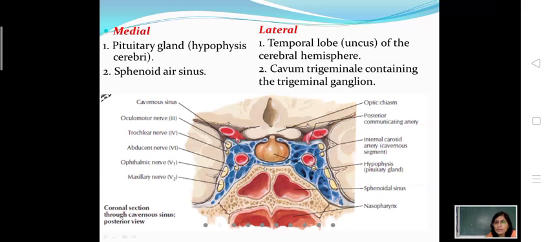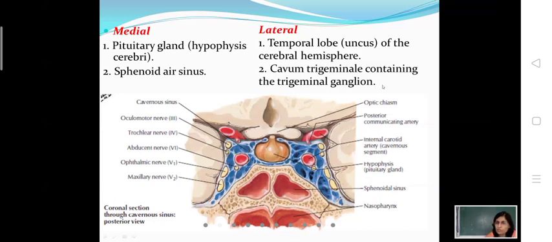And just below the pituitary gland, in the body of the sphenoid lies a sinus, the sphenoidal air sinus. These are also paired sinuses. So they lie medially to the cavernous sinus. So the medial relations of the cavernous sinus are the pituitary gland or hypophysis cerebri, a very important gland, and the sphenoidal air sinus. Lateral relation could be memorized very easily with this diagram.